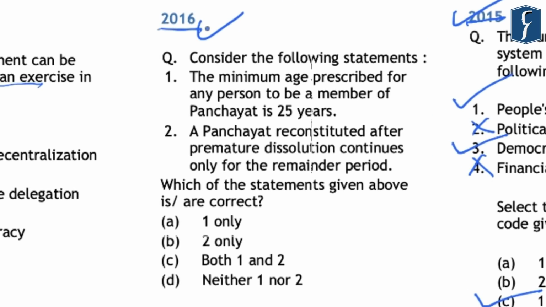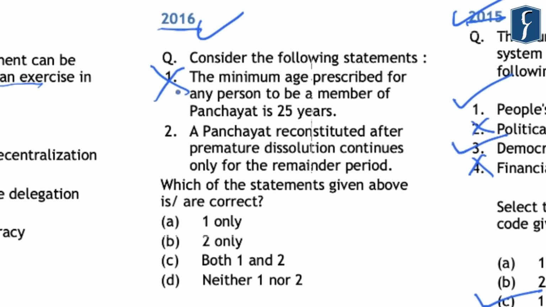So it reads, consider the following statements. The first is that the minimum age prescribed for any person to be a member of Panchayat is 25 years, which is an incorrect statement because it is 21 years. That is, the minimum age is 21 years for a member to become a member of Panchayat.